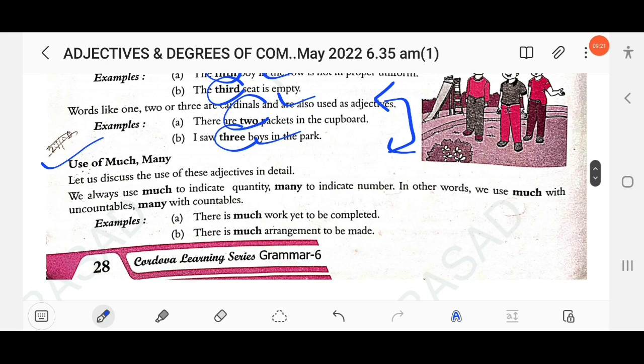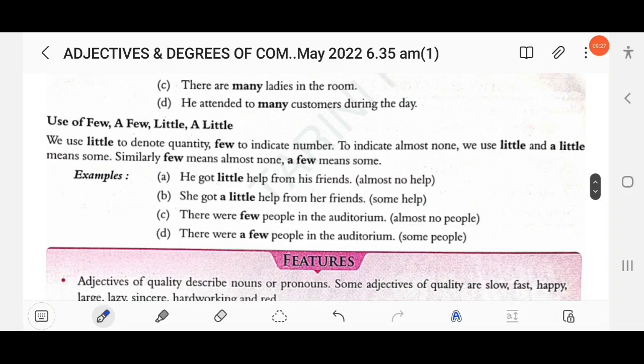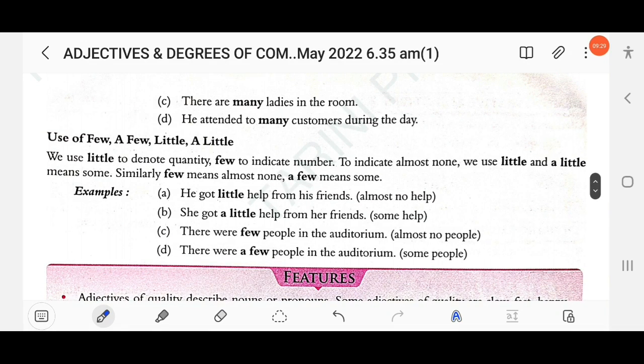So here some uses are provided. You need to go over it all. Uses of much and many. Similarly here uses of few, a few, little, a little are provided.